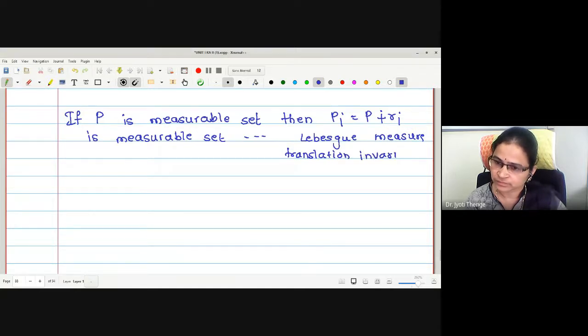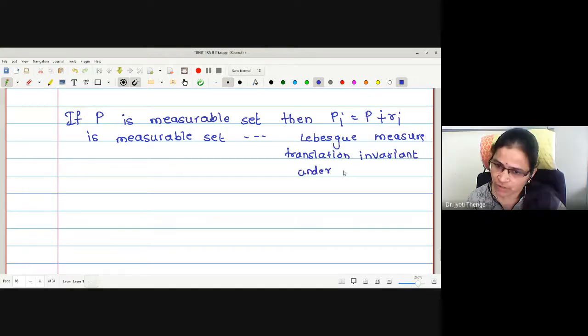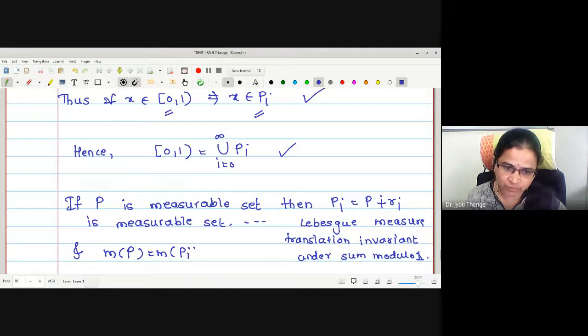Therefore, if P is measurable, Pi is measurable. If each Pi is measurable, what about the countable union? It is measurable.